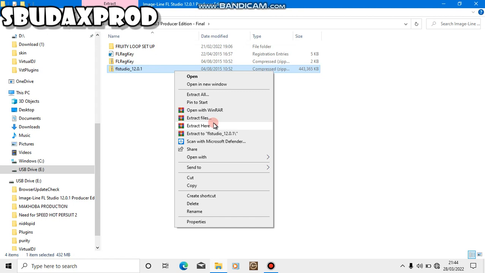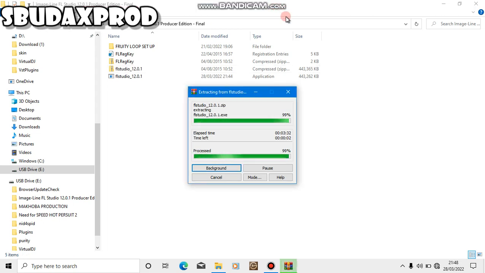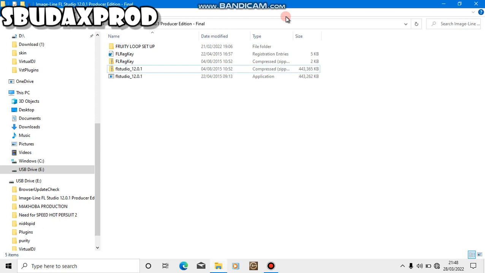I'm going to make a video about WinRAR, what it does and how you can get it, in another video, but not in this video. In this video we are here about FL Studio. You extract. Okay, it's done extracting. You will see an application here written FL Studio 12, Version 1 FL Studio 12. Here it is. It has a logo.